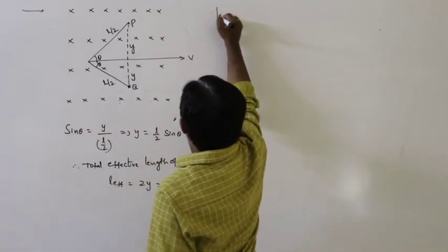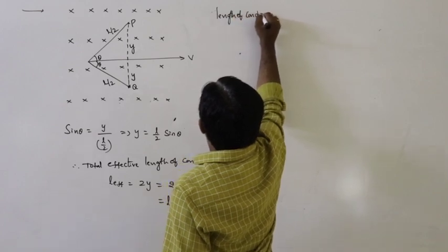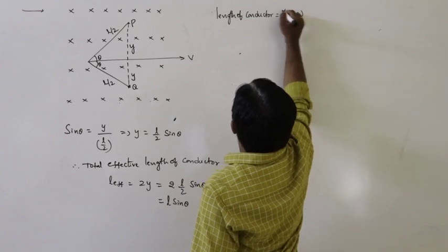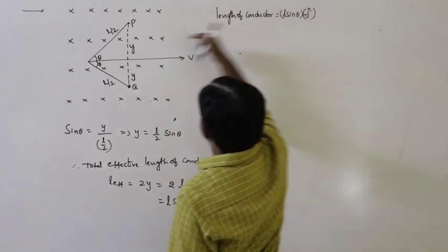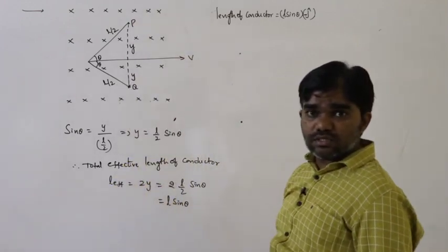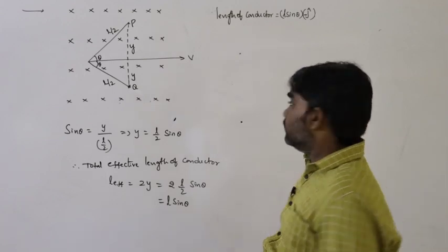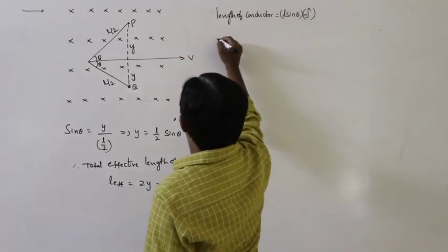So now here, the effective length of the conductor is equal to L sin theta into minus j cap, because it is measured downwards. Upwards is the positive y axis, downwards is the negative y axis. That's why L sin theta into minus j cap.